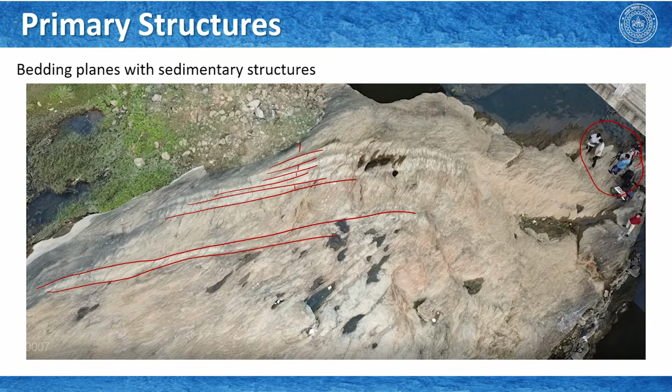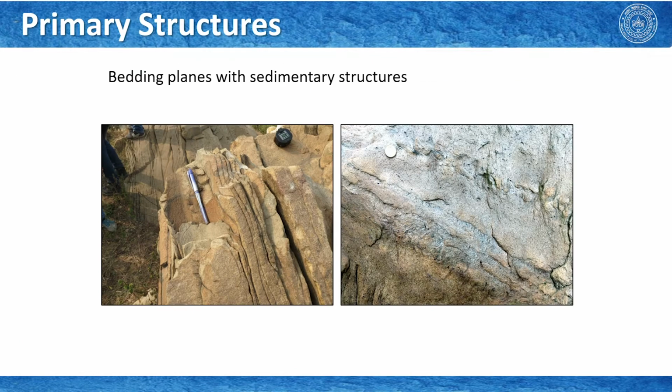on this exposed surface. Here we see also the thickness variation, but the composition mostly remains the same in the first image. As you can see here, they are all quartzite, but their thickness did vary. And a little further, if you look here, you also see the traces of cross beddings here and there, and that also confirms that you are looking at the traces of bedding planes here.